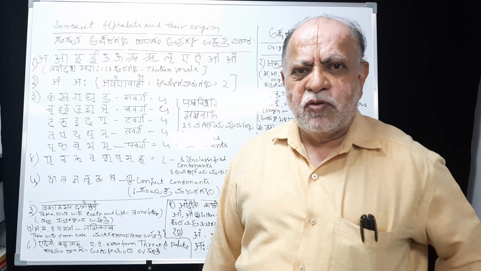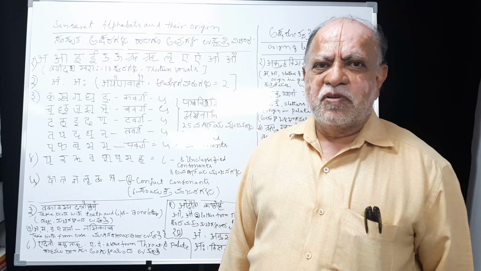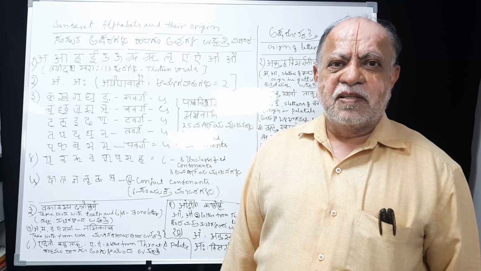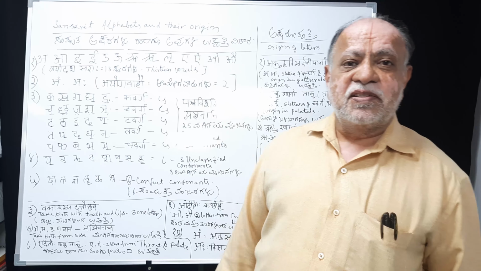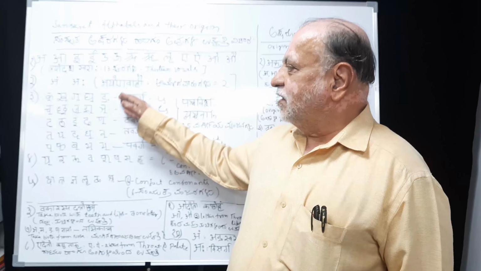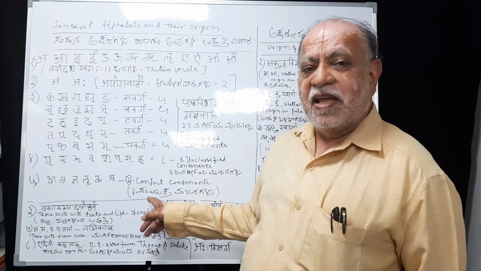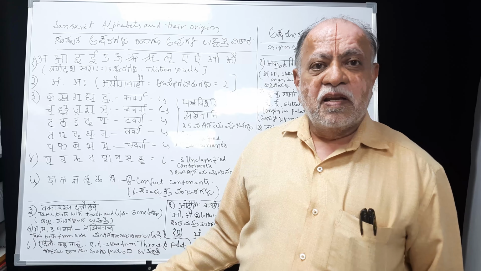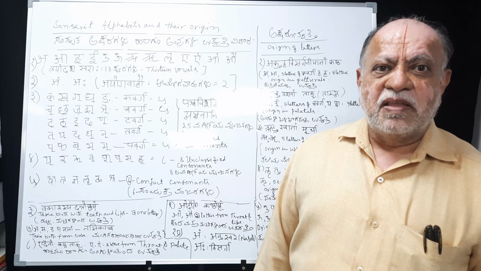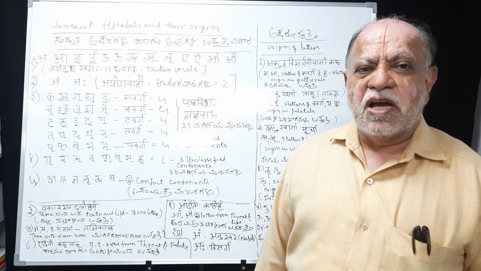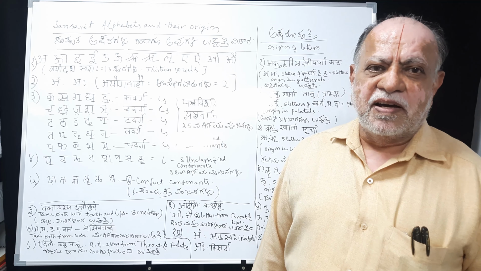Now let me introduce how to pronounce Vyanjanas, that is consonants. Here there are 33 consonants. One group is classified, 25, and the other is unclassified, 8. They are pronounced in half a click of time. Ardhamatra kale uchcharyamanaha Vyanjanani.